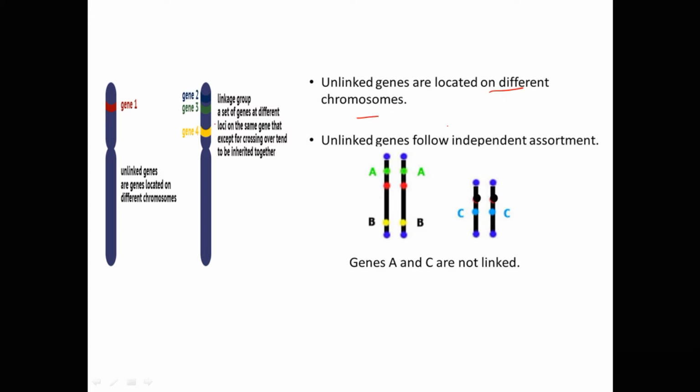Unlinked genes are present on different chromosomes. For example, gene 1 is unlinked to gene 2, 3 and 4. But genes 2, 3 and 4 are linked genes. Similarly, gene A and C are not linked, but gene A and B are linked. Unlinked genes follow independent assortment, and linked genes do not follow independent assortment.